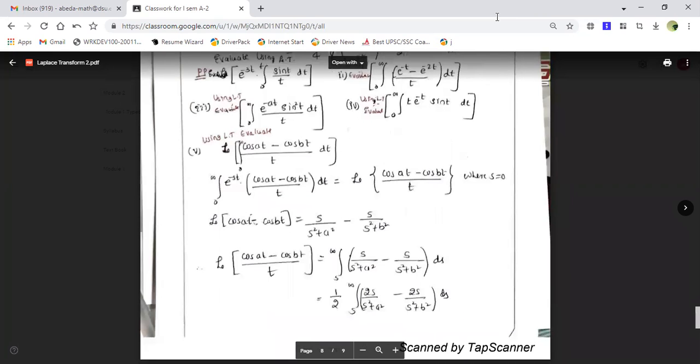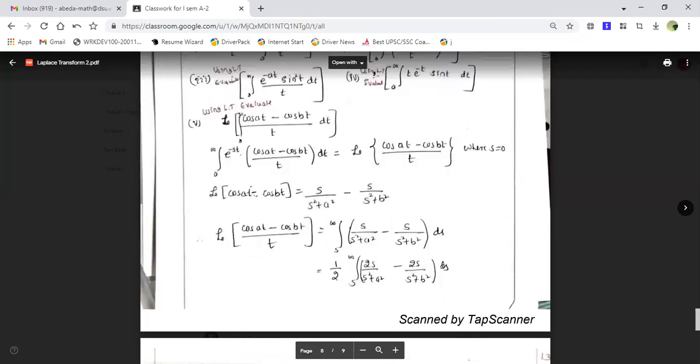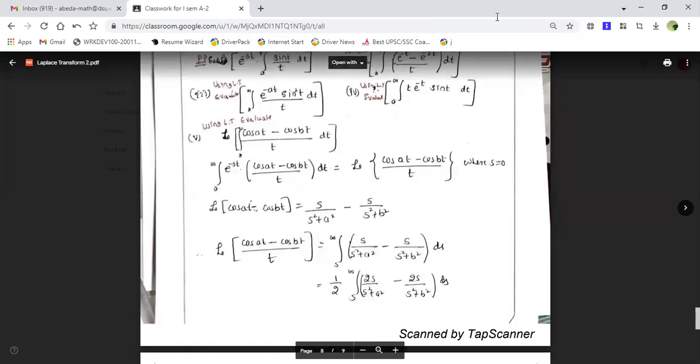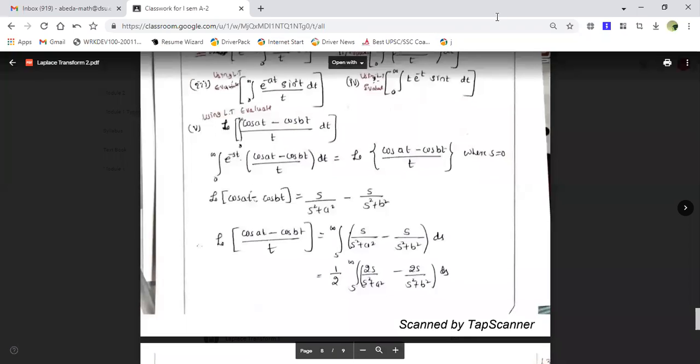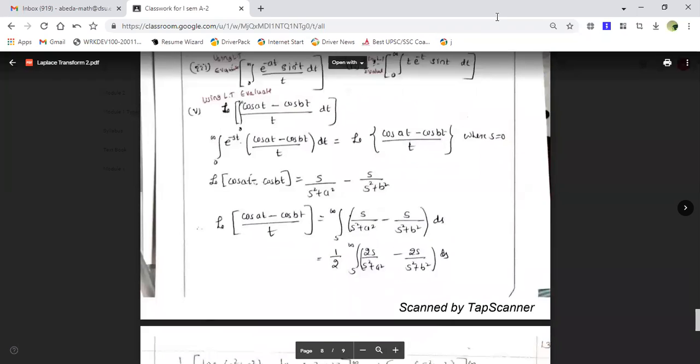One example I'll show you. I think these are all evaluate problems. Evaluate means you have to find out the value. One I will solve for you. See, Laplace transform of integration from 0 to infinity (cos at minus cos bt) upon t into dt. So this is the problem. Here they have given Laplace transform from 0 to infinity. Now what we do here is, instead of this, if I take e to the power minus st, integration from 0 to infinity, e to the power minus st into f of t dt, it is the formula of Laplace transform.